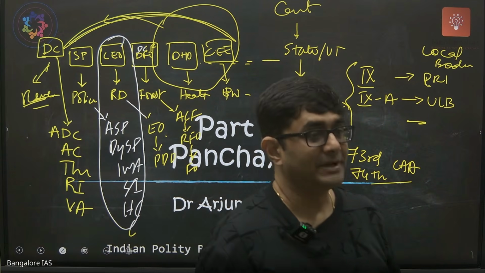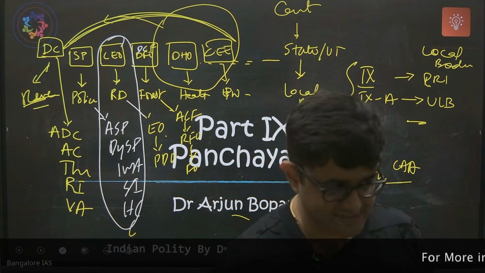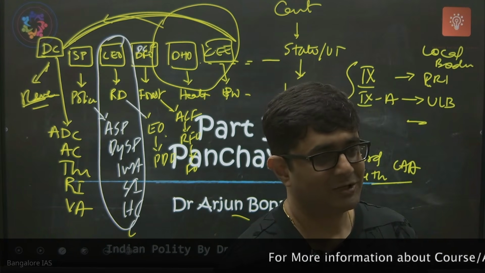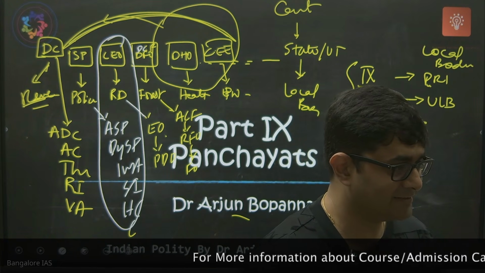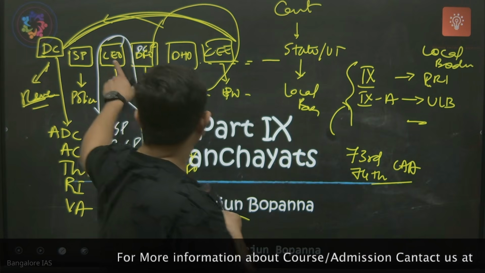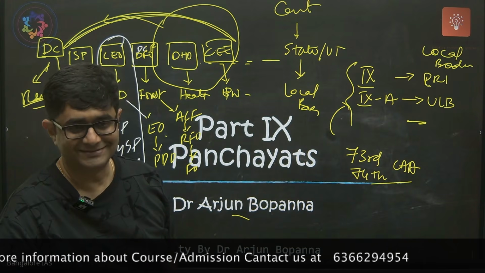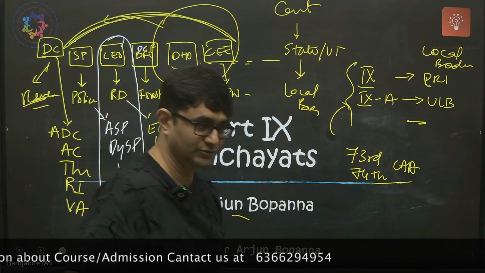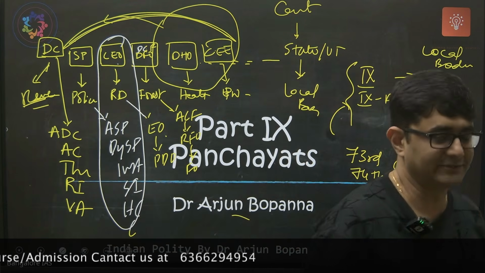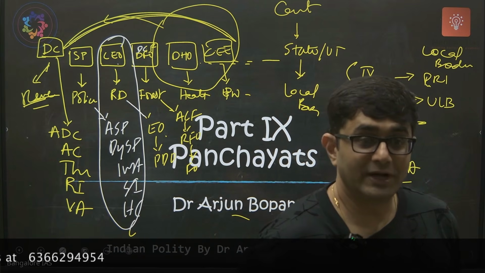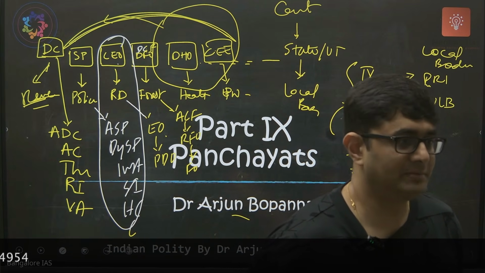Fine. Now, why is this CEO separate? Whatever the panchayats decide, who will have to execute it? Who will execute this rural development? The executive officer, chief executive officer. Earlier the DC used to do that. Now it has been split, and the rural development department does it.